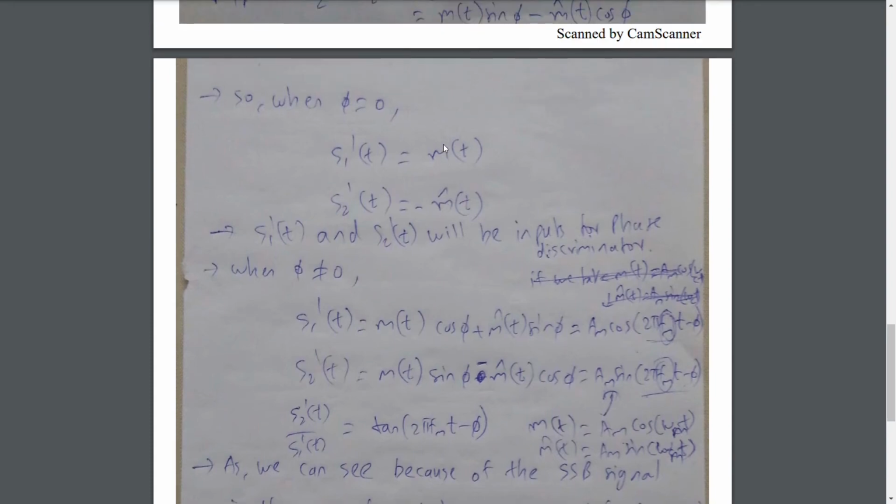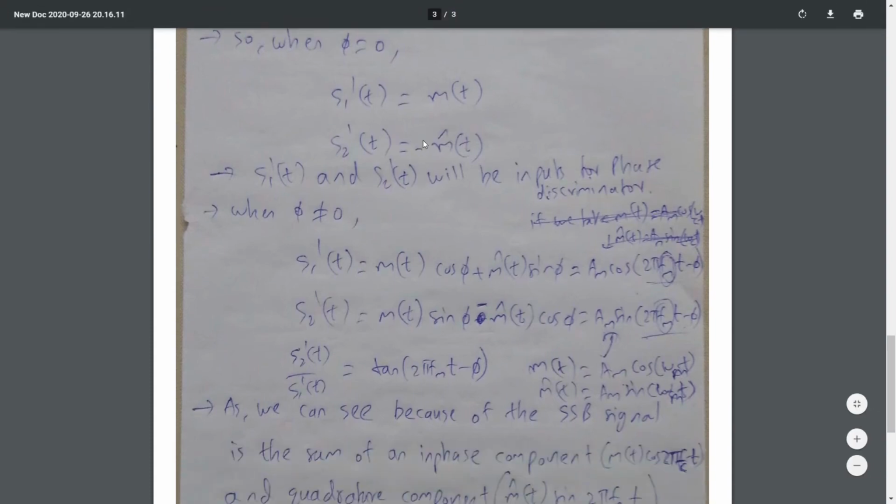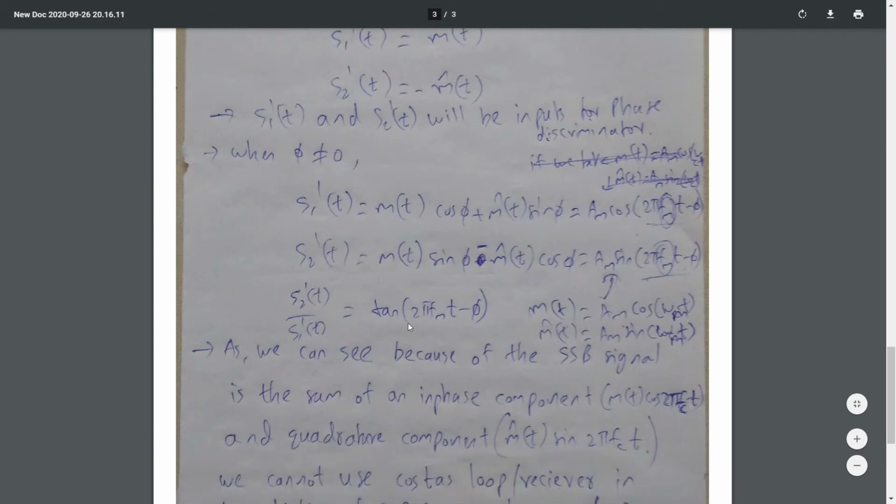Whether phi equals 0 or not, S1'(t) and S2'(t) will be the inputs for the phase discriminator. The ratio will be tan(2 pi fm t minus phi).